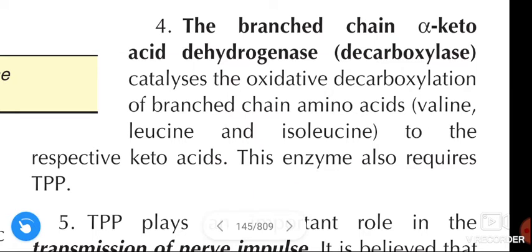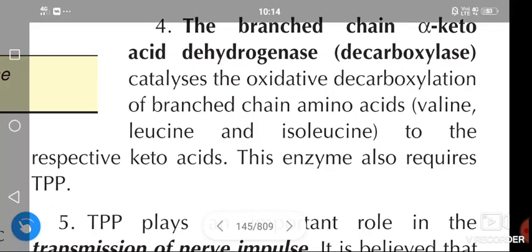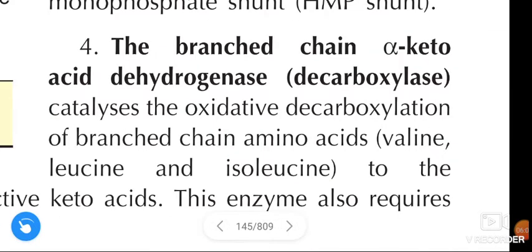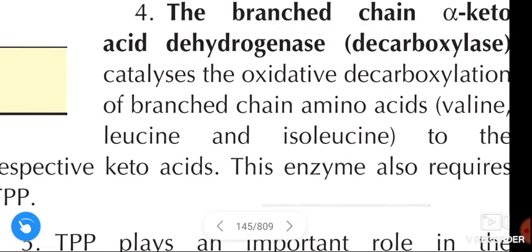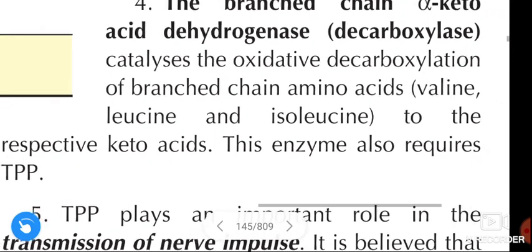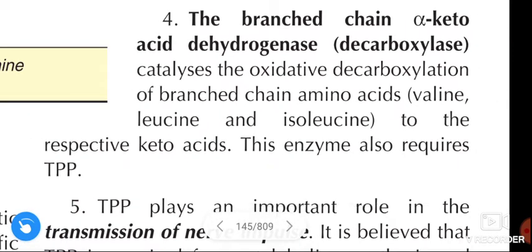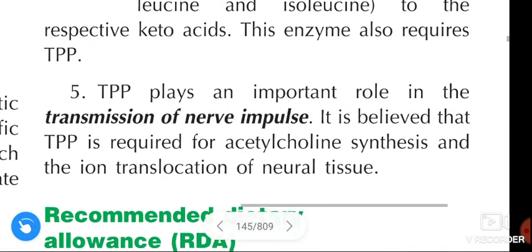This enzyme also requires thiamine pyrophosphate.